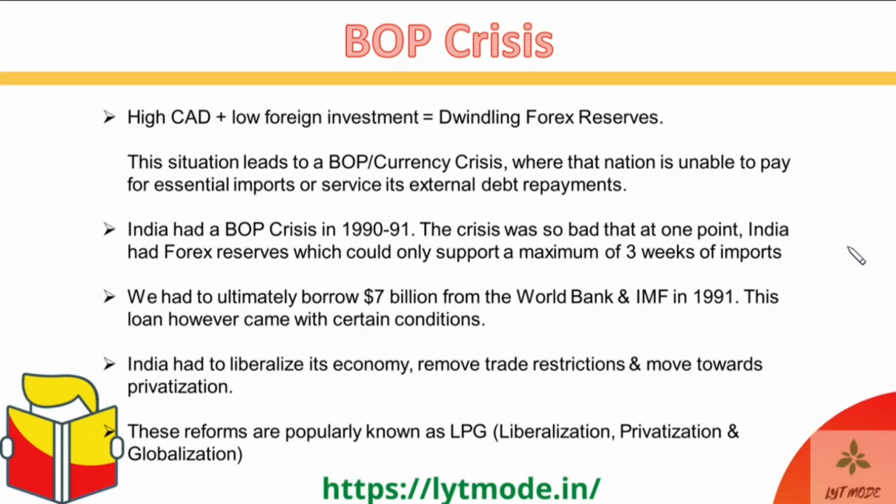So what happens is that, let's assume that your imports are much higher than your exports. In this case, you are spending much more money as compared to your earning, right? And your current account, because the imports and exports, be it visibles or invisibles, directly come under the current account, right?